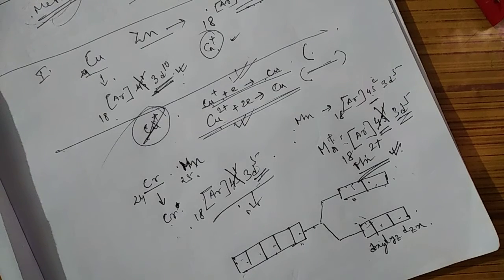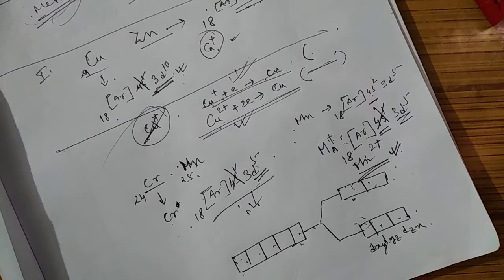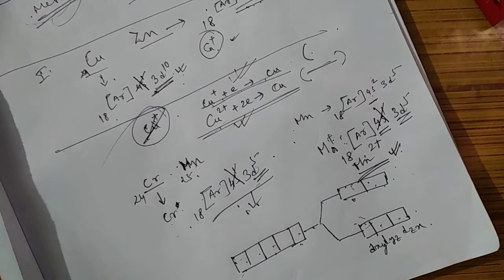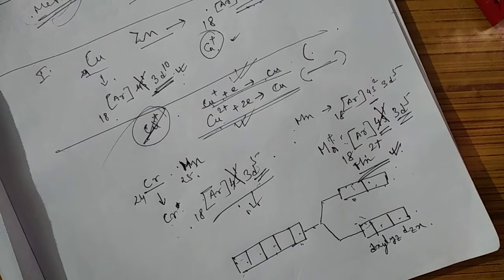Next, why do they act as catalysts? Most of the transition metals are actually catalysts. Why do they have a good catalytic property? Due to the presence of unpaired electrons, and due to the variable oxidation state. We will discuss oxidation state later and explain why they have variable oxidation states. Due to the variable oxidation states, they can form intermediate products of lower energy, and thus the reaction can take place.